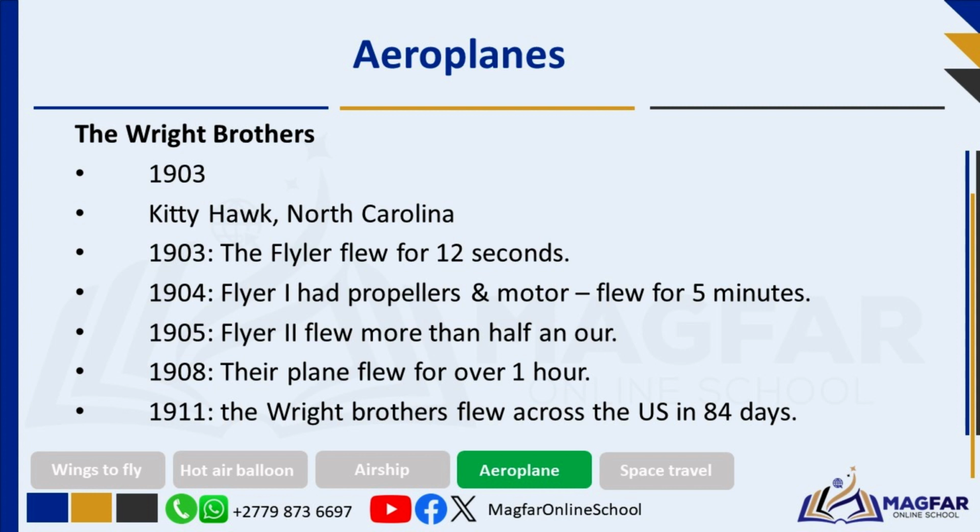Wright developed and tested a plane for the U.S. War Department in 1908. And in 1911 the Wright brothers flew across the United States in 84 days. This groundbreaking achievement proved the viability of controlled, powered flight and laid the foundation for modern aviation. The brothers' innovative contributions reshaped transportation, leading to rapid advancements in aviation technology and opening new frontiers for human exploration.